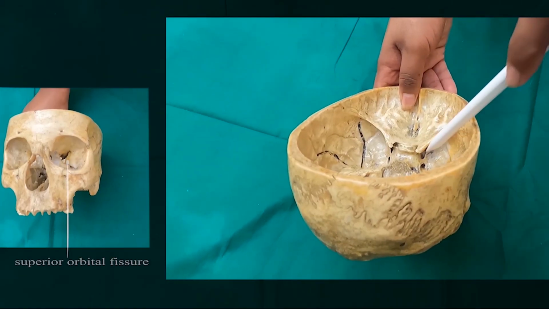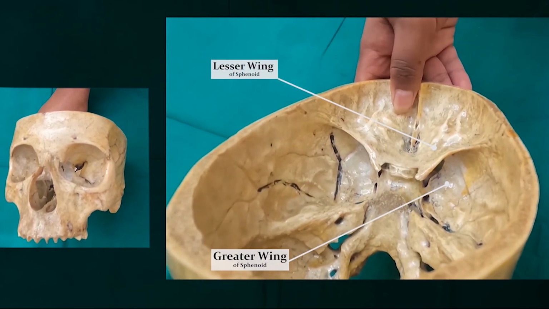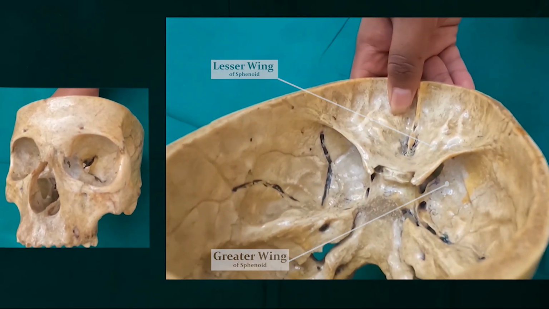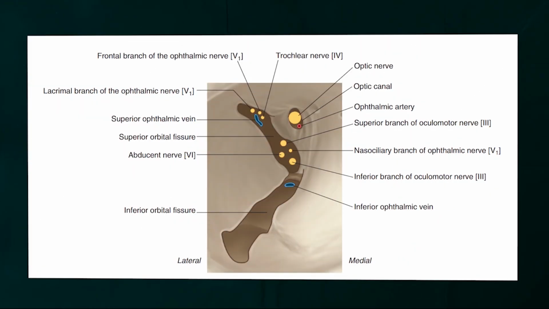The superior orbital fissure, formed between the margins of the greater and lesser wings of the sphenoid bone, consists of three parts that transmit the following structures. The lateral part transmits the lacrimal nerve, frontal nerve, trochlear nerve, and the superior ophthalmic vein.